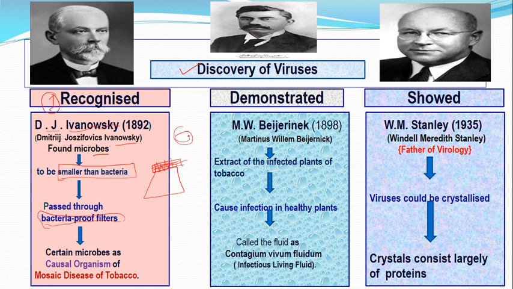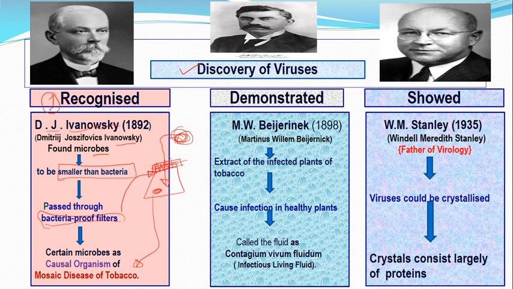If you pass a liquid through it, the bacteria will be filtered out. Ivanovsky extracted the liquid and passed it through this bacteria-proof filter, and he found the liquid coming through was still causing disease in tobacco, the mosaic disease. Since it had passed through this filter, of course its size is smaller than bacteria. So he said we have a very good microbe whose size is smaller than bacteria and which causes disease.